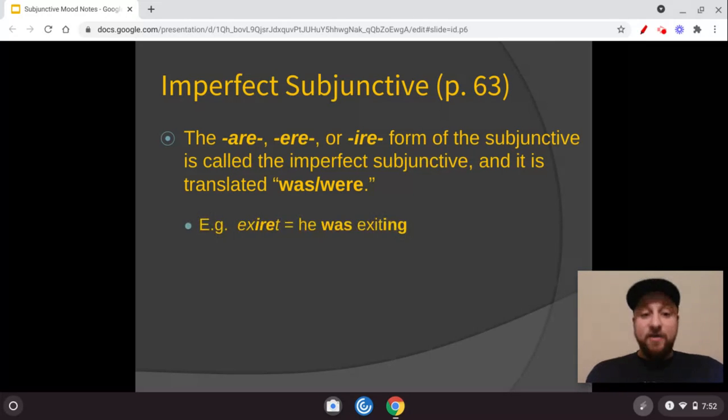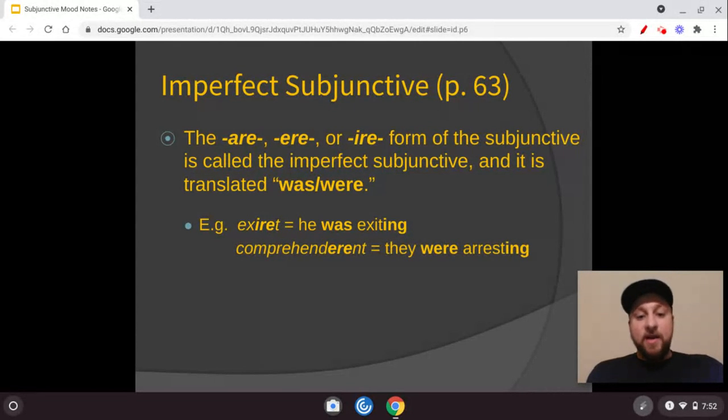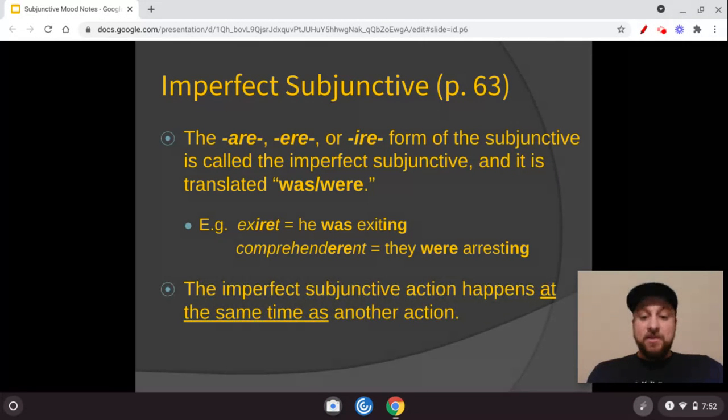But for example, exiret, all right, we have an IRE before an ending. It means "he was exiting," or as I said, eventually it could also mean "he exited." Comprehenderent, all right, we have the ERE before an ending, means "they were arresting" or "they arrested," ED. And so, just like I said with the pluperfect subjunctive happening before another action, the imperfect subjunctive happens at the same time as the other action in the sentence.